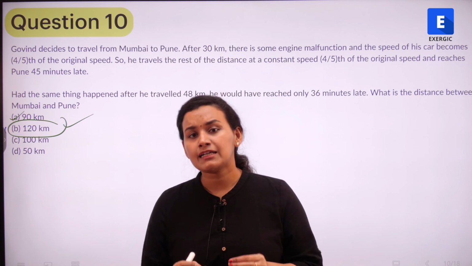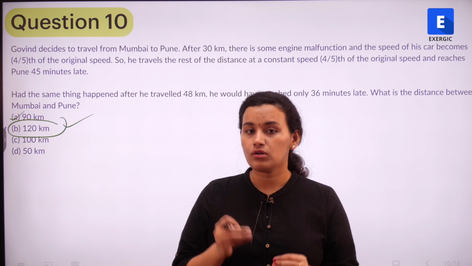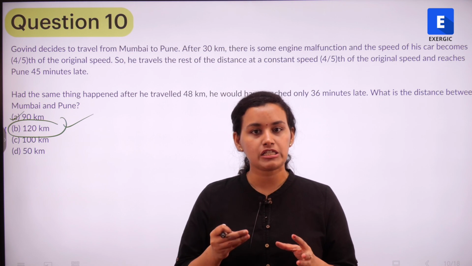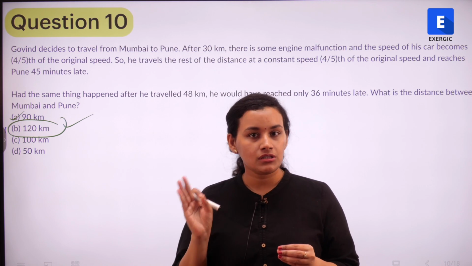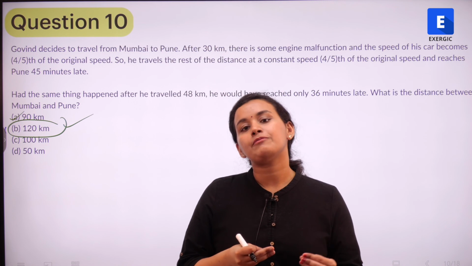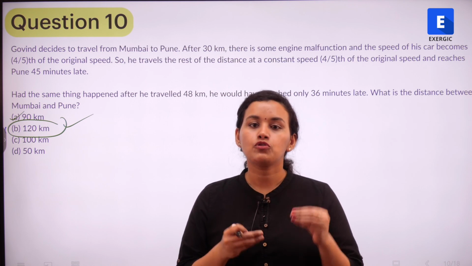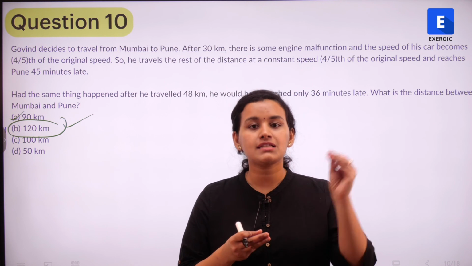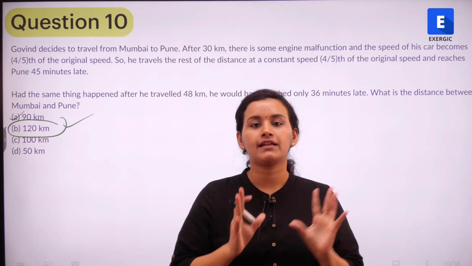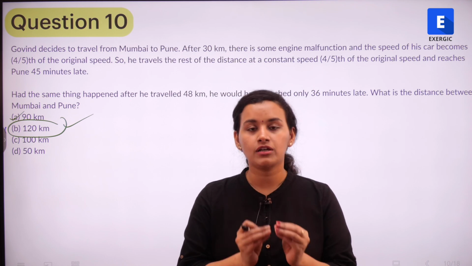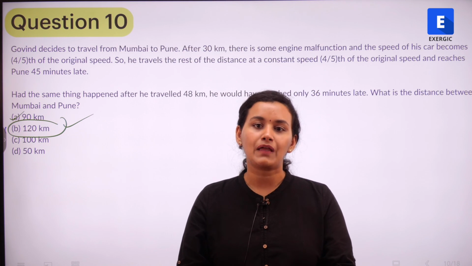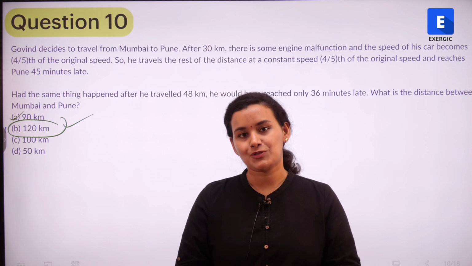Now this is the exact type of silly mistake that I want you all to look out for in the examination when there is a lot of examination pressure and one eye is on the timer. These are the type of mistakes that students tend to make, and you should be extra careful about this. Always cross-check what the question has asked and what you have finally found out, whether it is what the question is asking, and only then mark the option and move to the next question.